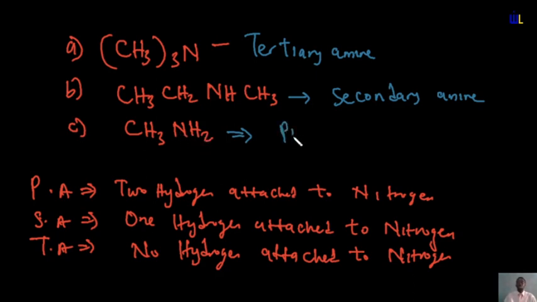So this is a primary amine. And this is methylamine. Okay, so having said this, these are the different ways of identifying your tertiary amines, your secondary amines, and your primary amines. Primary amines have two hydrogen attached to nitrogen, secondary has one, and tertiary has no hydrogen attached to nitrogen.